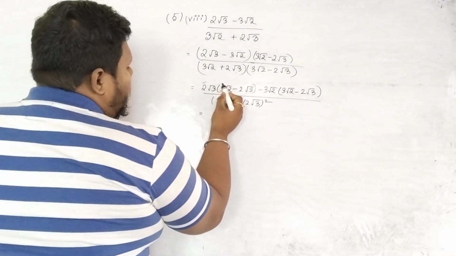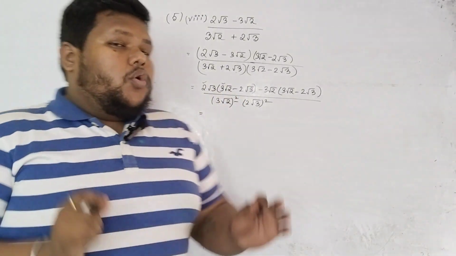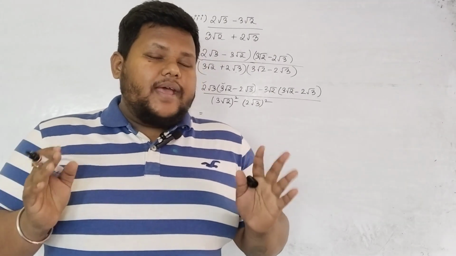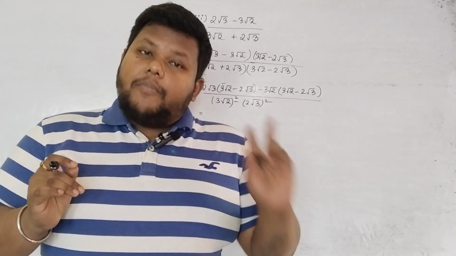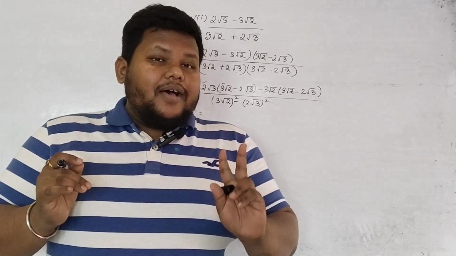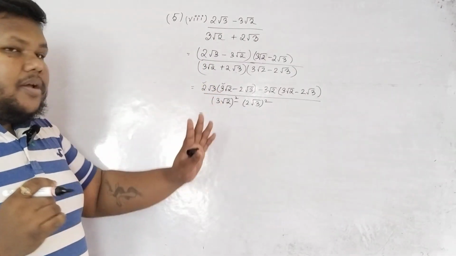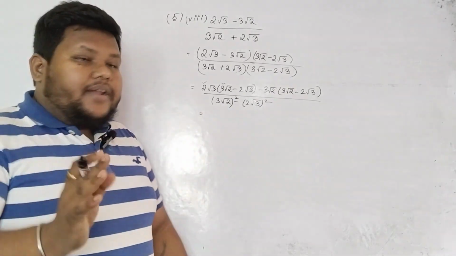Then now I told you 2x into 3x. Let us take an example. 2x into 3x. First I will multiply the numbers, then I will multiply the variables, right? Similarly here, first I will multiply the rational numbers, then I will multiply the irrational numbers.